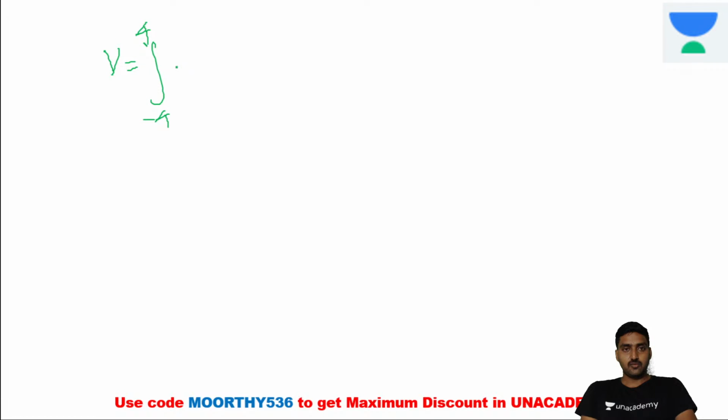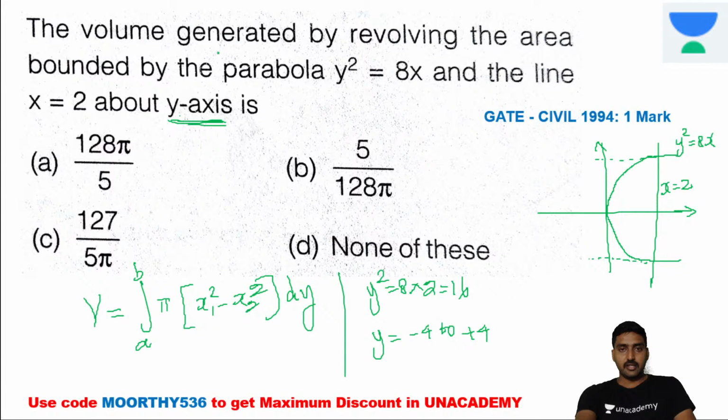Pi into x1 square, which we require. Since we are revolving about the y-axis, it's y square divided by 8, the whole square, that is y power 4 divided by 64.